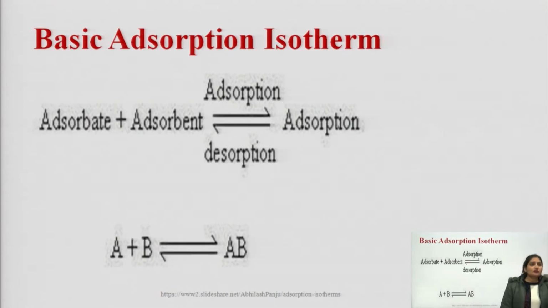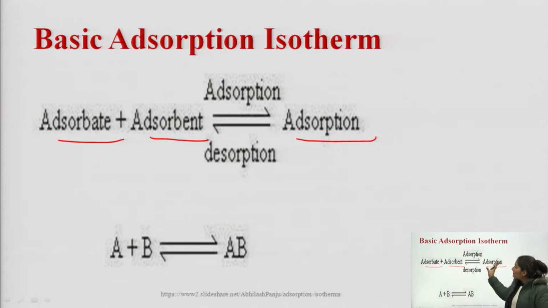Okay. So, this is the basic adsorption isotherm. In this what happens? Adsorbate plus adsorbent. When adsorption occurs, this process occurs. If desorption occurs, then the adsorbed species is converted back into adsorbate and adsorbent. See, A plus B form AB on adsorption and AB will form A plus B on desorption. Okay. This is a simple example that I have told you to understand the basic adsorption isotherm.